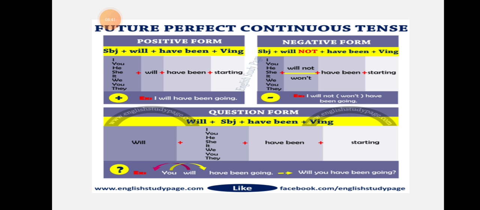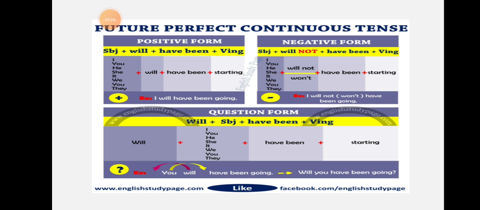Okay, to change that sentence into negative, we will just put not in between will have, shall have. For example, the negative sentence will be, I shall not have been going to bazaar since morning. He will not have been going to market for few days.